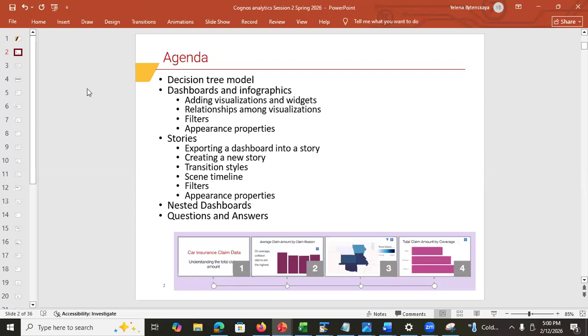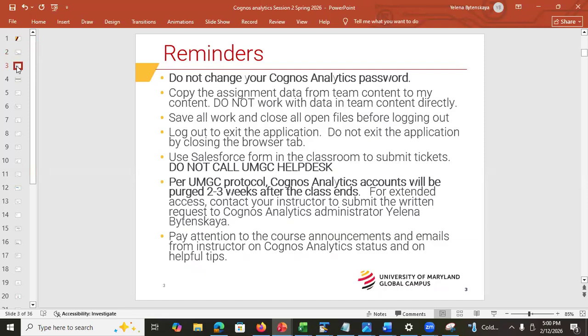All right? But before we start, very important, I need to remind you, I might sound like a broken record here, but I need to say it. Please do not change your Cognos Analytics password. The reason is Oscar and I need to be able to log into your account if any issue is reported, or if we need to troubleshoot. We should be able to log in as you. Another reason is if you lose your password, unfortunately, there is no way to reset it without deleting your account. So please do not touch your password.